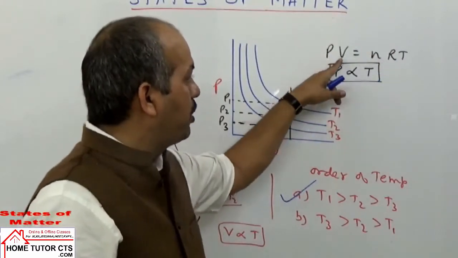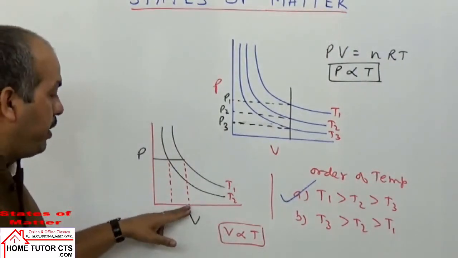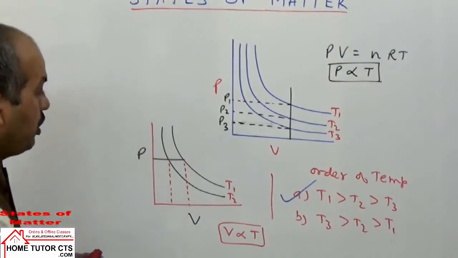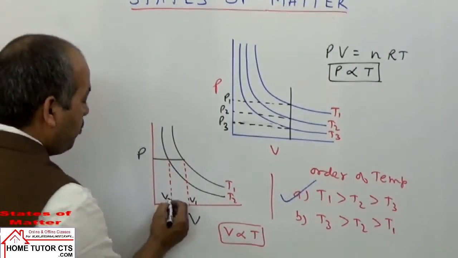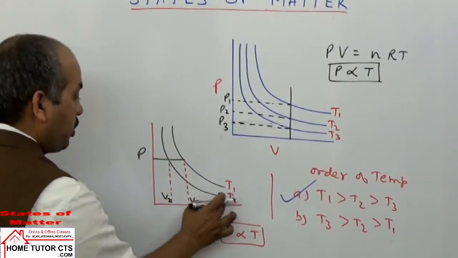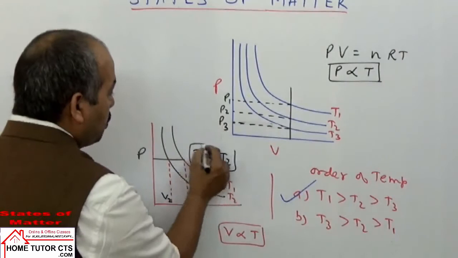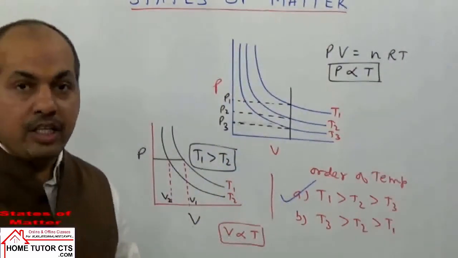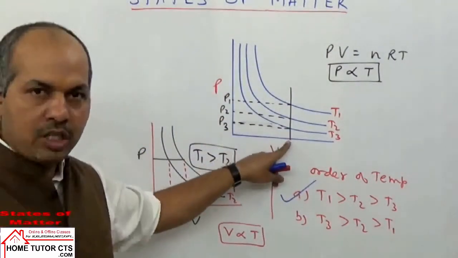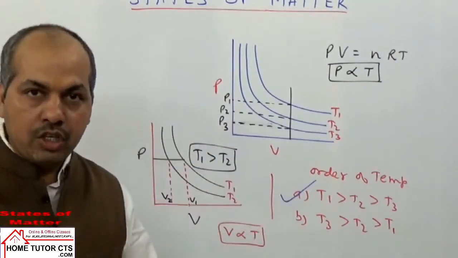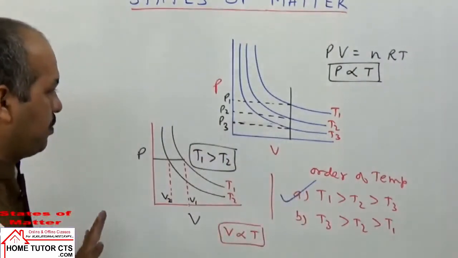Constant, then what happens? For the gas, volume is directly proportional to temperature. So in which case we have high temperature, we have high volume, more volume. At the V1 point, suppose taken here, this volume can be taken as V1, which corresponds to T1 temperature, and volume V2 at T2 temperature. So V2 is less, V1 is higher, that means T1 is more than T2. So whenever this kind of graph is given to compare temperature range, you draw one line, either by keeping pressure or volume constant. So easily you can tell the nature, or the order of temperature, in such a question.